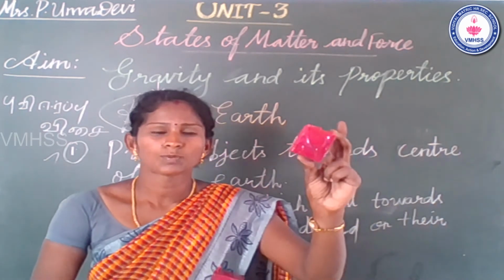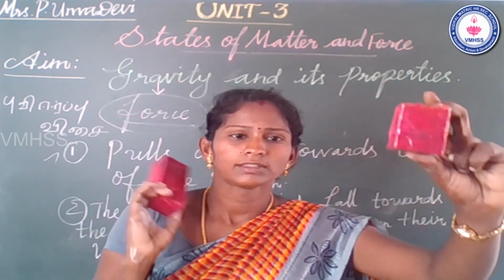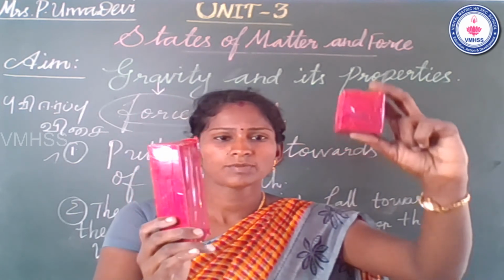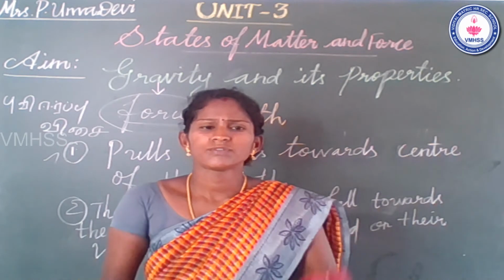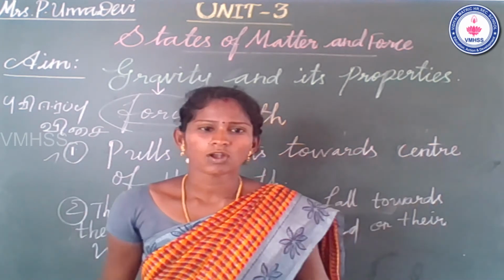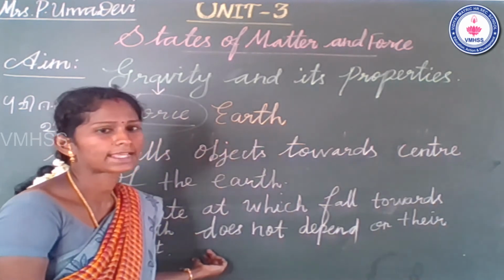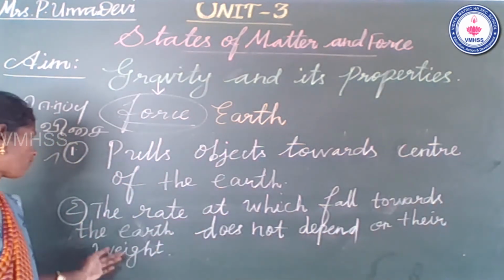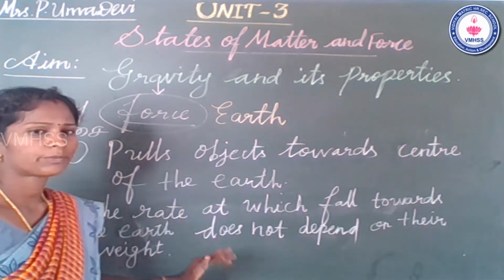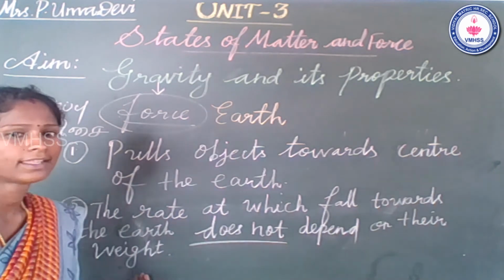See, there is a small box and a big box. The box is bigger in size compared to the ball, which is smaller. When I throw them, all the objects, whatever their weight, fall down to the ground because gravitational force acts. So that is the second property. The rate at which objects fall towards the earth does not depend on weight.